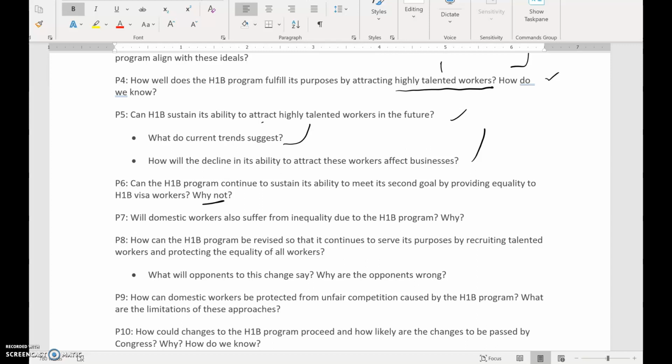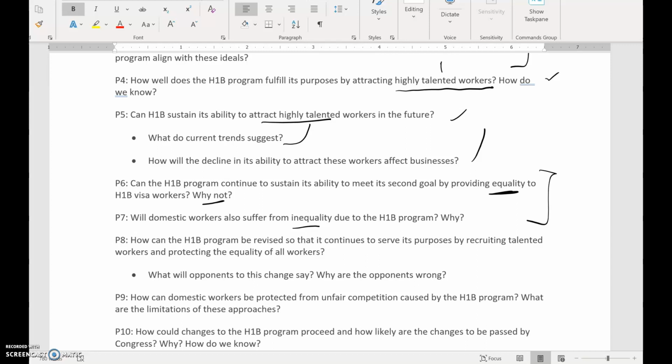So just like attracting highly talented workers, creating equality in the workforce in terms of opportunity, a sort of fairness in the playing field, that's another goal that aligns with the American work ethic, is that people have an open market or a system that's fair under which they can flourish or flounder depending upon their abilities, their talents, and their work ethic. Will domestic workers also suffer from inequality? There it is again, due to the H-1B program, and why? And we know that these are both negative.